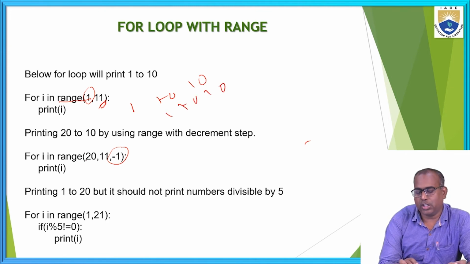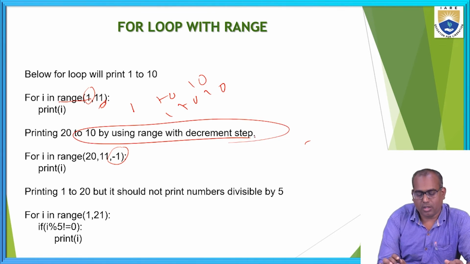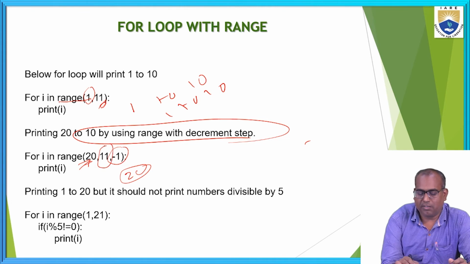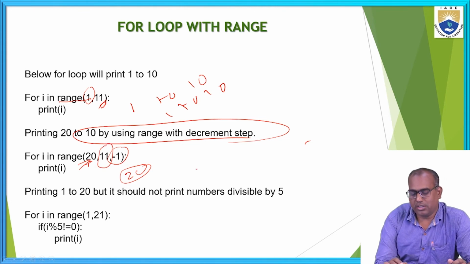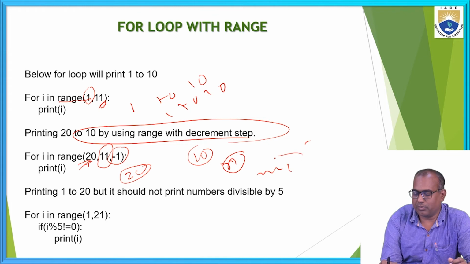Here, printing 20 to 11 by using the decrement step. You can use increment or decrement also, the step value. Here I am starting from 20, initial value 20. Ending value is 11. It ends at 10 only, end minus 1. If you give an end value, it stops at end minus 1.